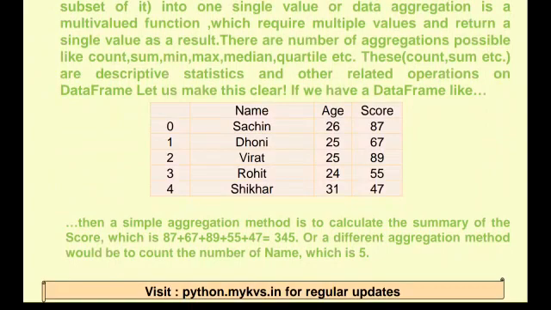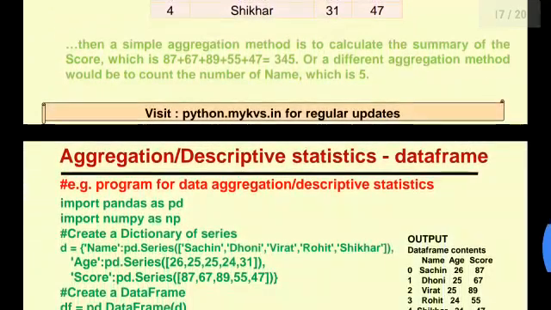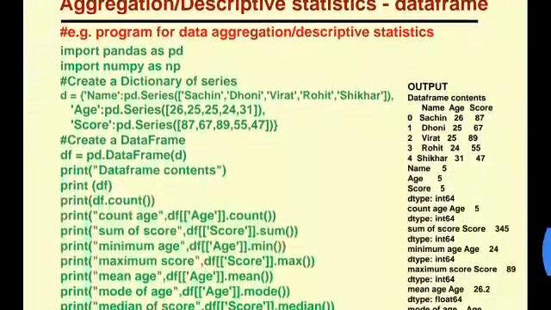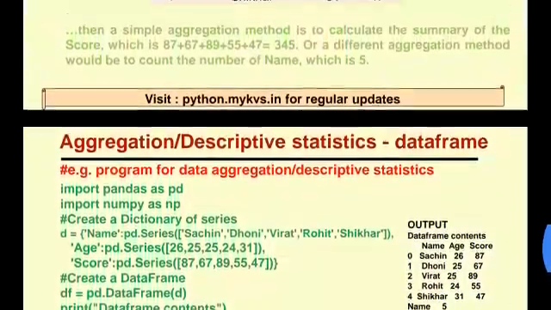A different aggregation method would be to count the number of names, which is 5. Why is it 5? Because the index counts from 0, 1, 2, 3, 4, so the total number of values is 5. So we got the name count, which is 5. Now the aggregated descriptive statistics on a data frame are much clearer by example.